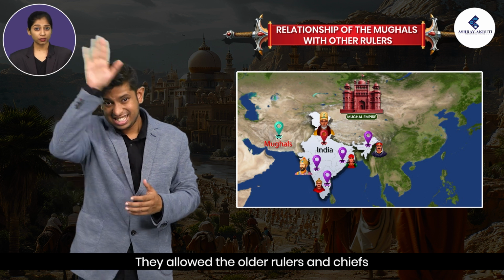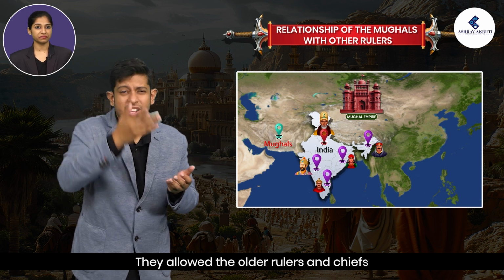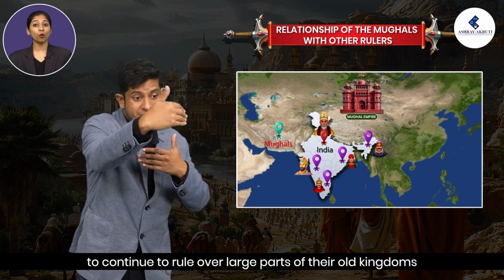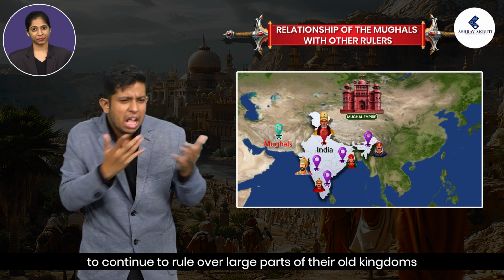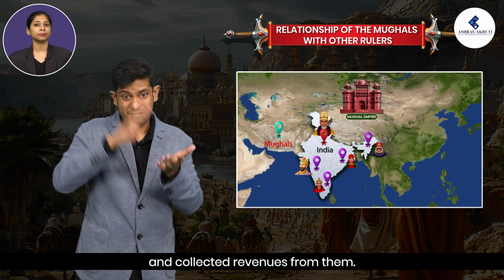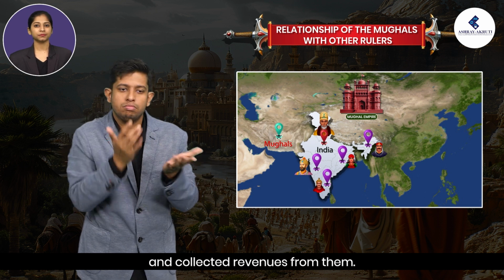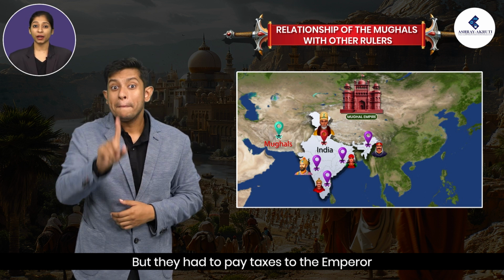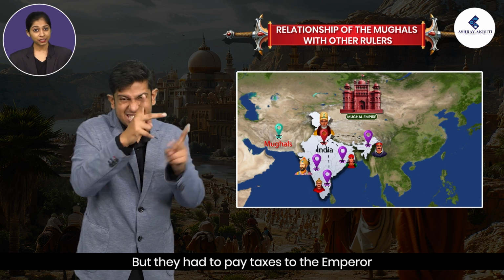They allowed the older rulers and chiefs to continue to rule over large parts of their old kingdoms and collected revenues from them. But they had to pay taxes to the emperor and couldn't fight each other.